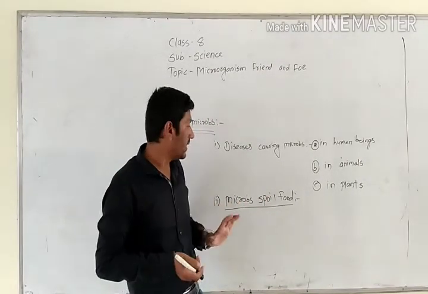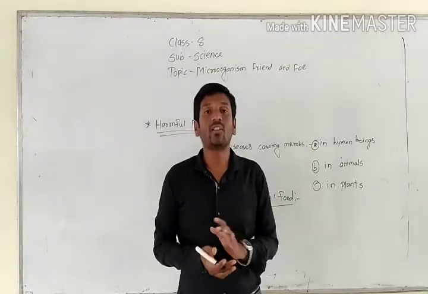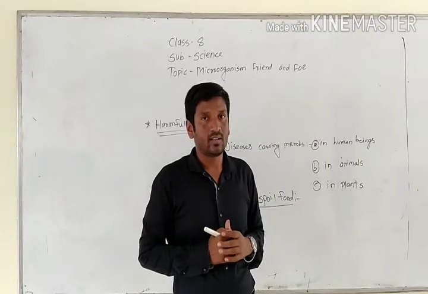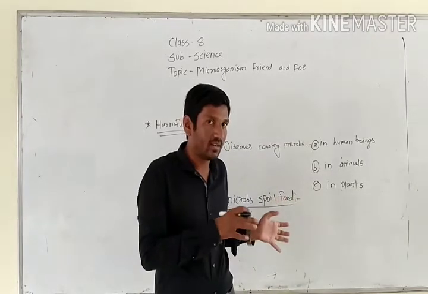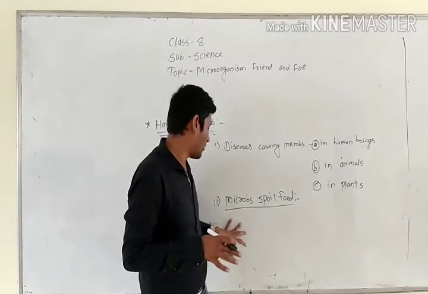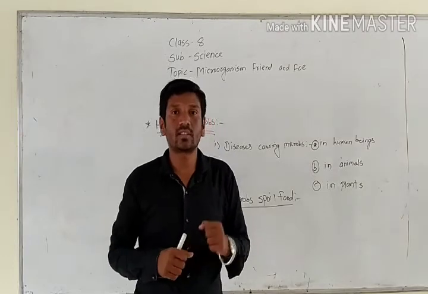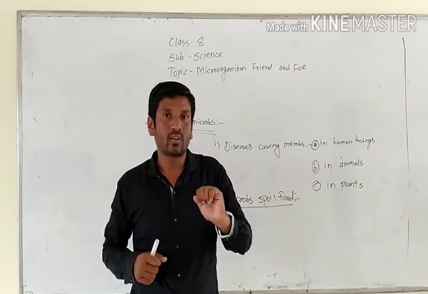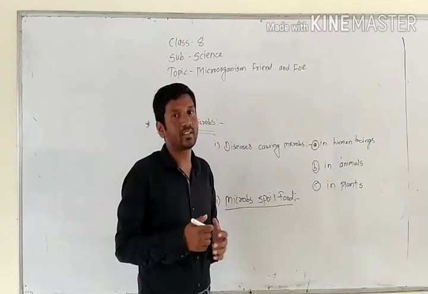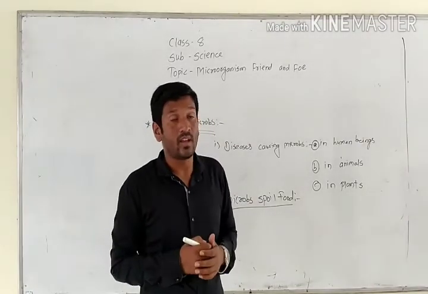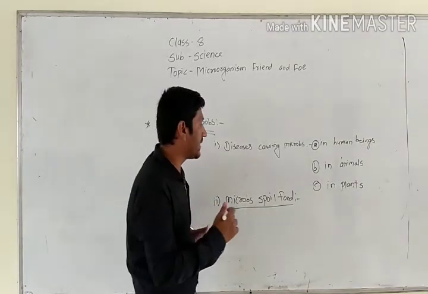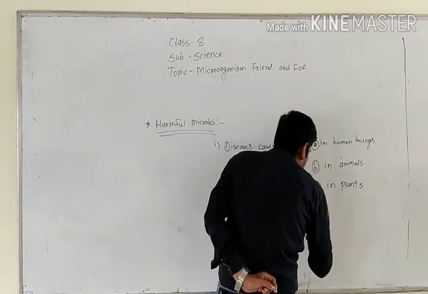So here, spoiling of food or food poisoning, we can say that. I will write it afterwards. Food poisoning means what? In these conditions, they will survive well. So what happens in that condition? When they start germinating in that food, they create a toxic substance.